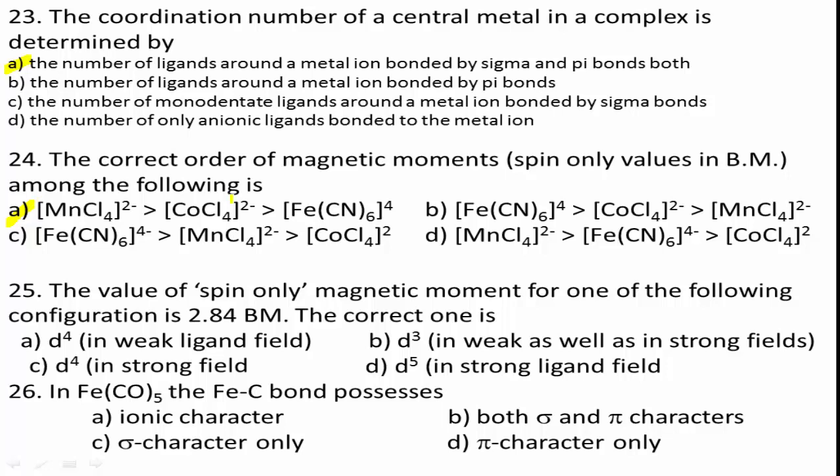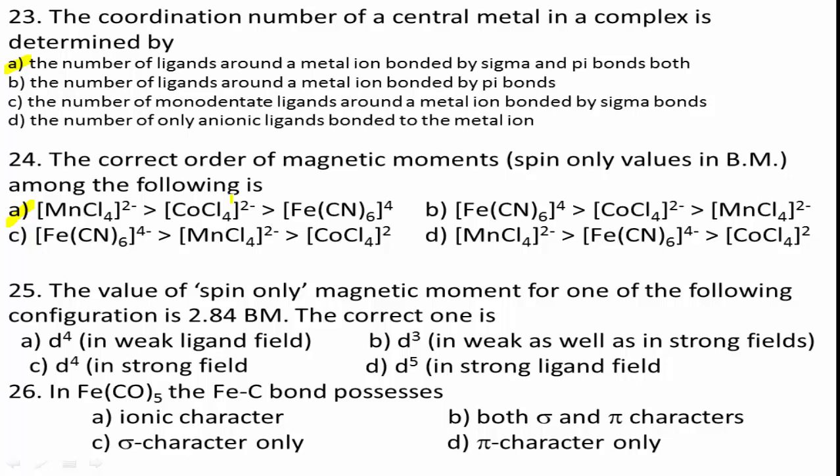Next, question number 25. The value of spin only magnetic moment for one of the following configurations is 2.84 Bohr magneton. The correct one is, see the question once again.